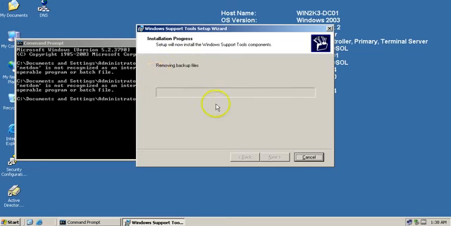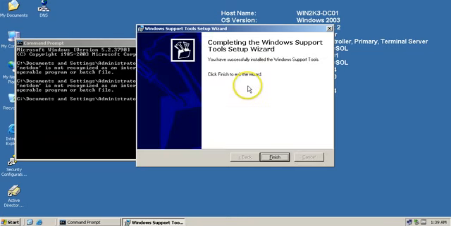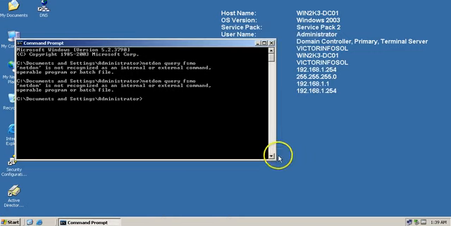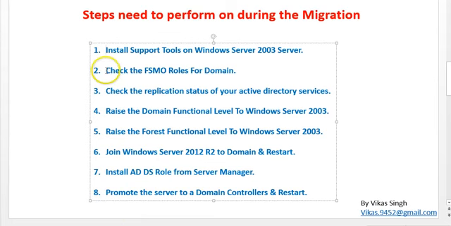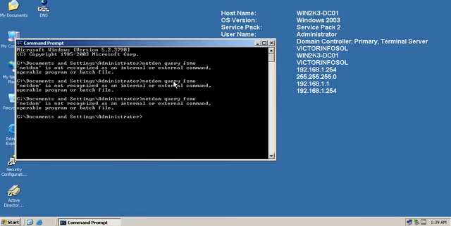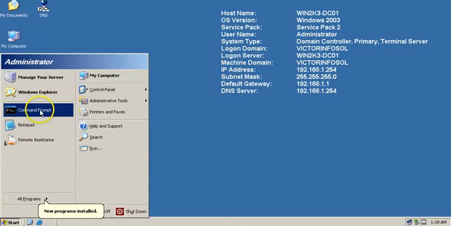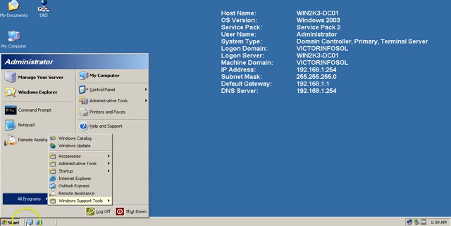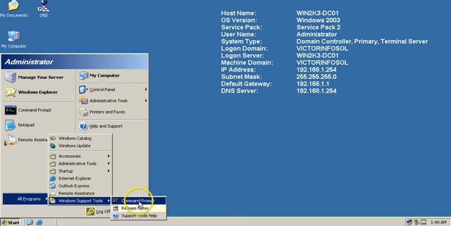You can see the installation is completed successfully. So now I'm going to do the second step, that is check the FSMO roles for the domain. Now I'm going to run the same command that was not recognized previously. I'm going to open the command prompt from Windows Tools and Command Prompt.